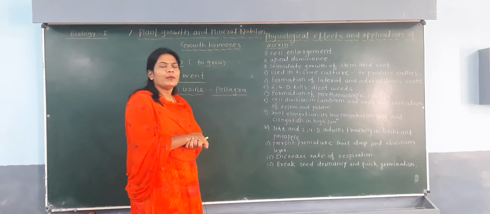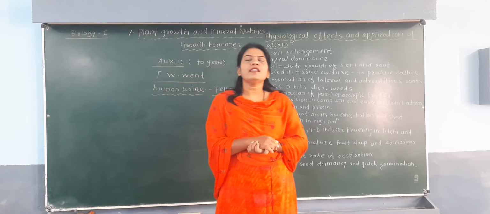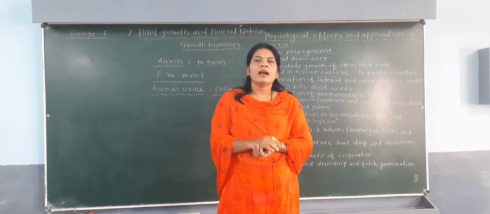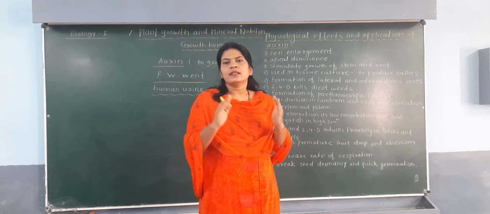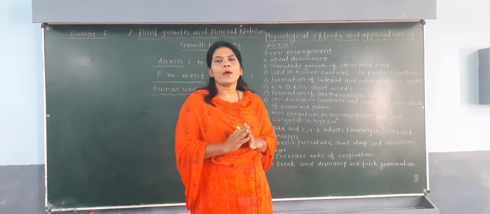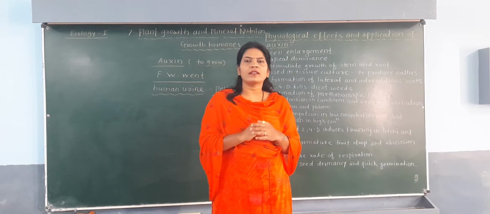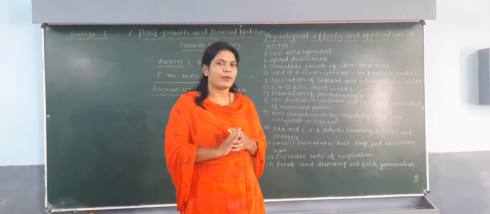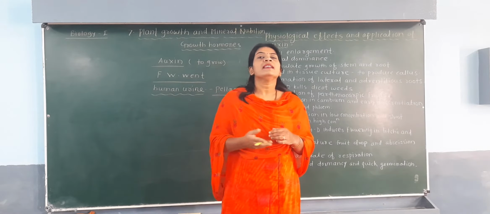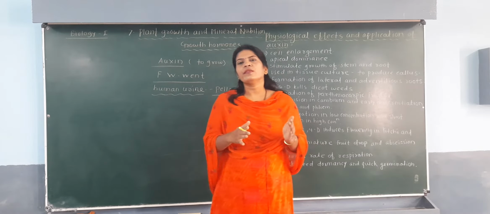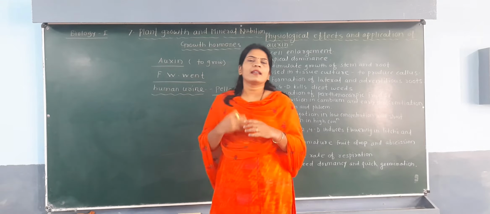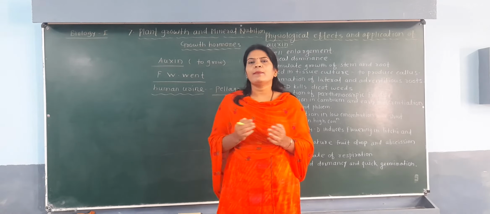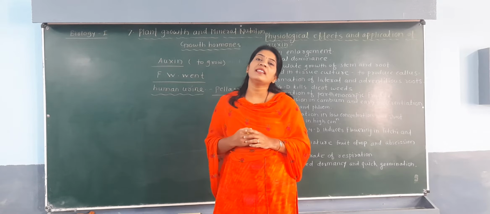Okay, now next point is that there are different types of auxins that we are going to discuss. Some are called natural auxins, which are naturally present in the plant body, while some are called synthetic auxins. They are produced chemically in a laboratory and are made available to human beings. They are called synthetic auxins.